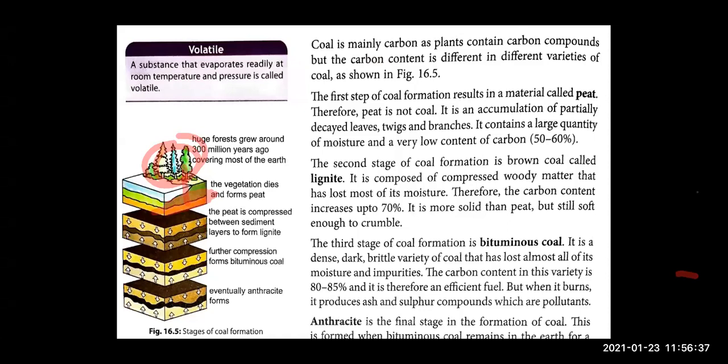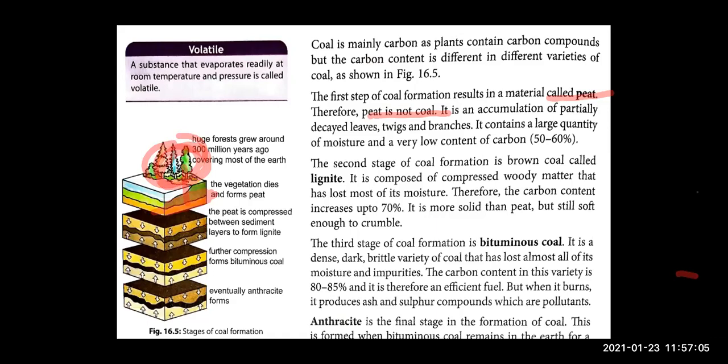So what do they form? They form peat, P-E-A-T, right? You can call it peat also, right? So this peat is not coal. That is just starting, right? So what is it? It is nothing but all these plants, branches, leaves, they have got collected, है ना?